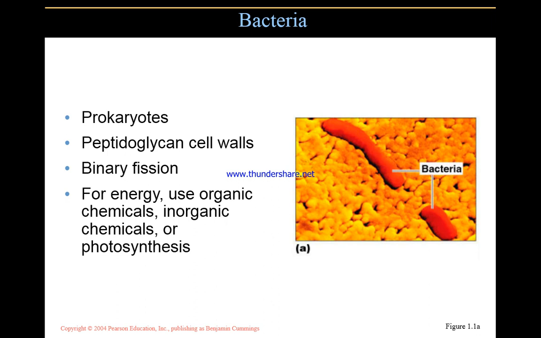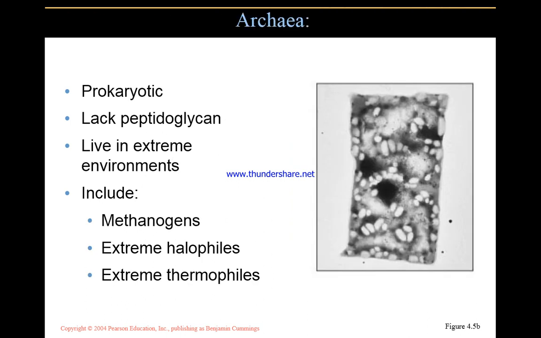Bacteria: prokaryotes, with peptidoglycan cell walls, reproducing by binary fission. For energy they use organic chemicals, inorganic chemicals, or photosynthesis. So these are the characteristics of prokaryotes, especially when we are talking about bacteria.